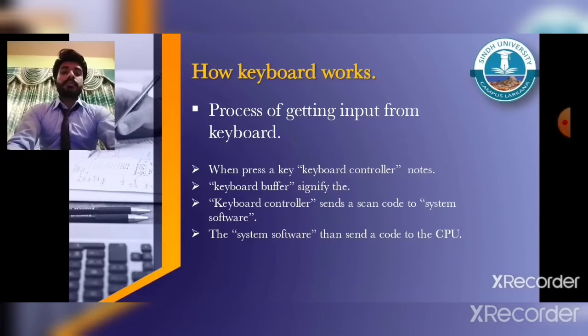Process of getting input from the keyboard. It has an accurate and specific process of getting input from the keyboard. We usually think this is a simple process, but actually it is a complex process. It works in 5 steps.